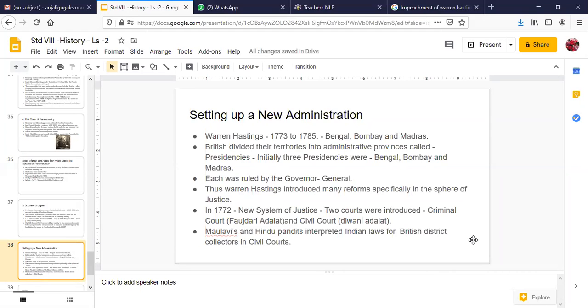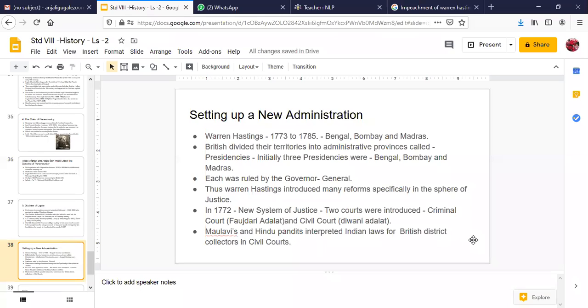Initially, 3 presidencies were under British control: Bengal, Bombay, and Madras. This may also come as a map question, children. You may have to mark the initial 3 presidencies of the British in the 18th century: Bengal, Bombay, and Madras.